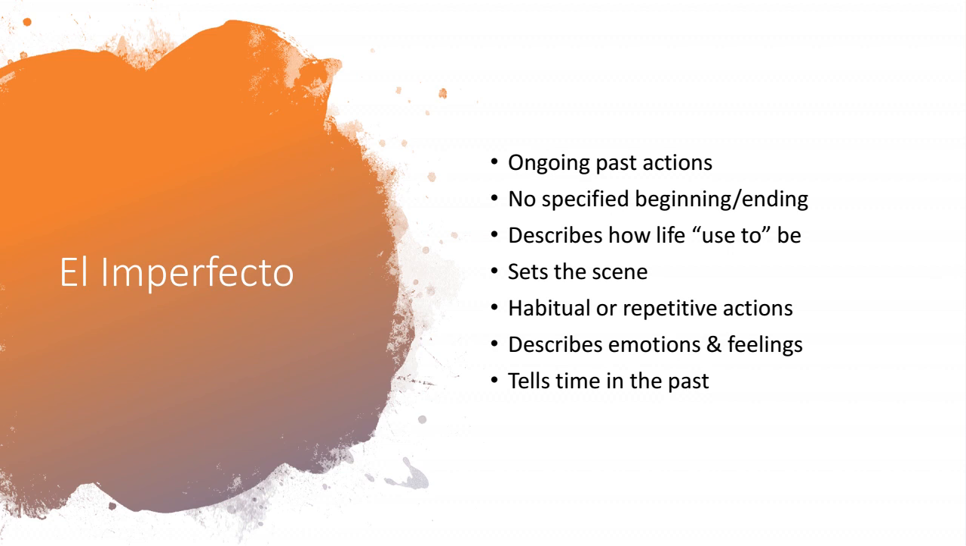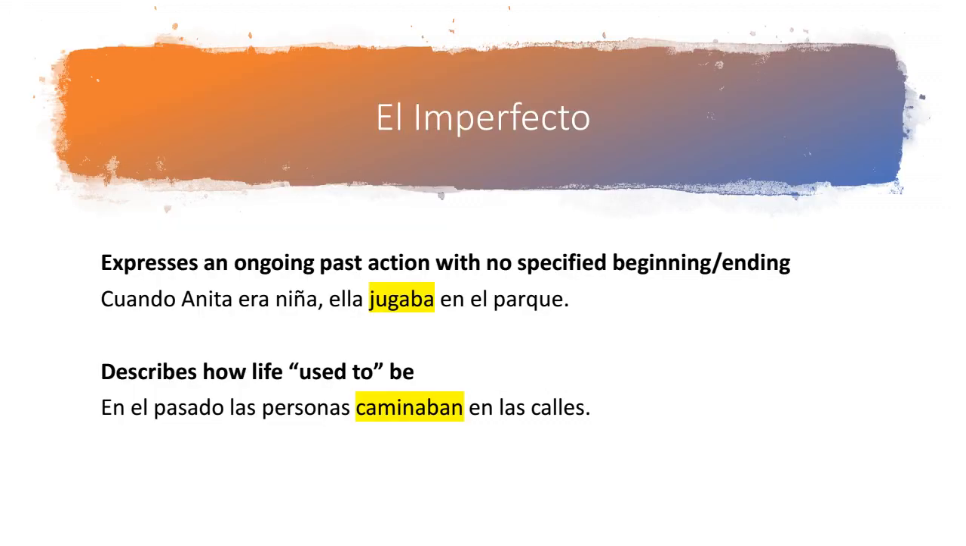We usually use the imperfect tense when we're describing emotions and feelings, although, of course, none of these rules are hard, fast rules. There's always going to be exceptions. There are actually times when you could describe your emotions and feelings using the preterite tense if you're talking about a very specific emotion that you felt at a very specific time and that only lasted for a specific amount of time. And then the last thing we use the imperfect tense for is when we're telling time in the past.